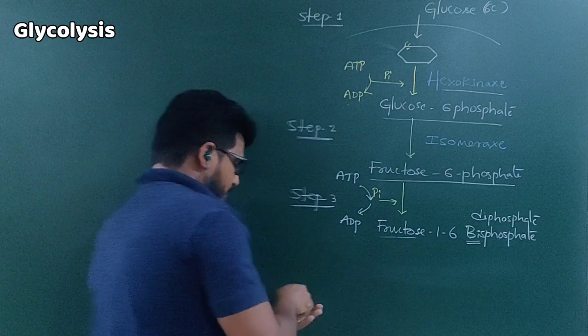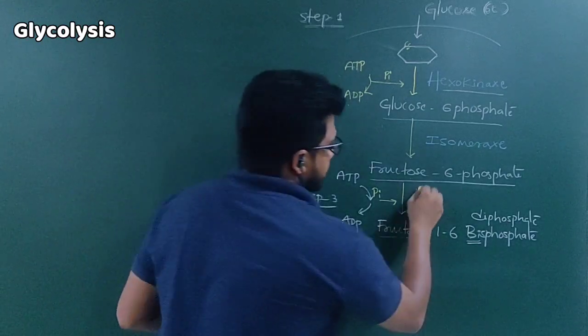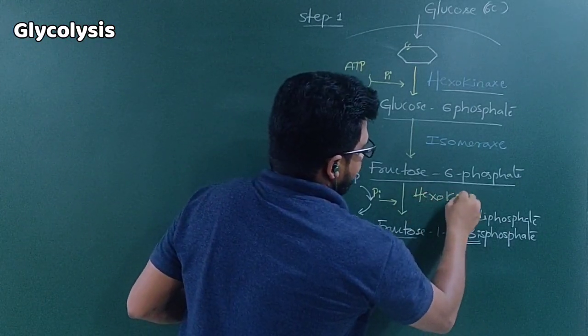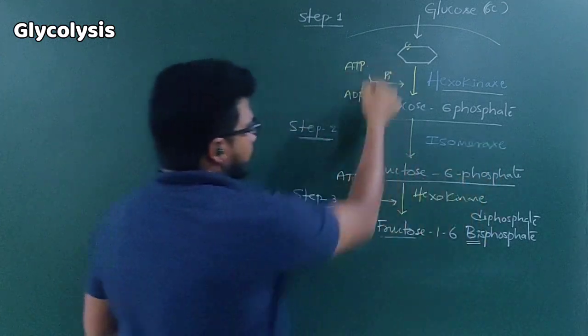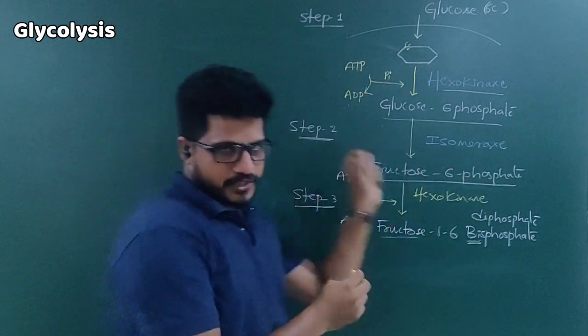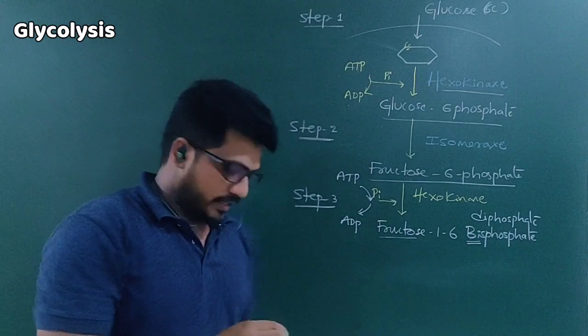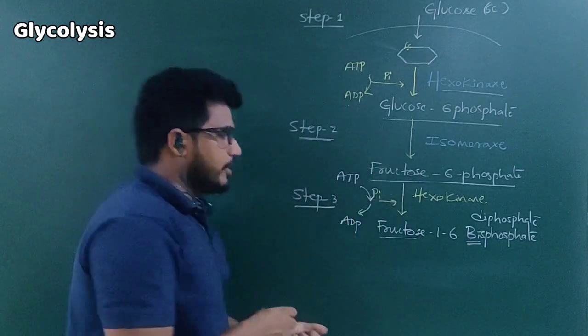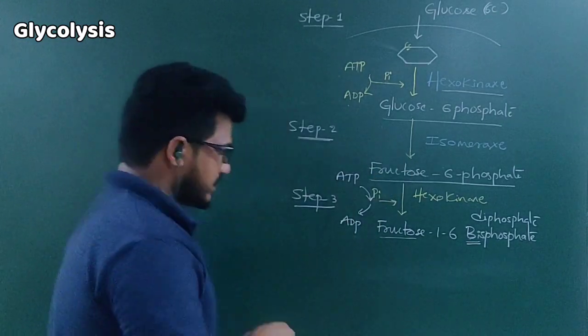So for this, another enzyme is required, that is also hexokinase. At both phosphorylations, meaning addition of phosphates, hexokinase is required. Some more information is there in the classroom program, we will add it.